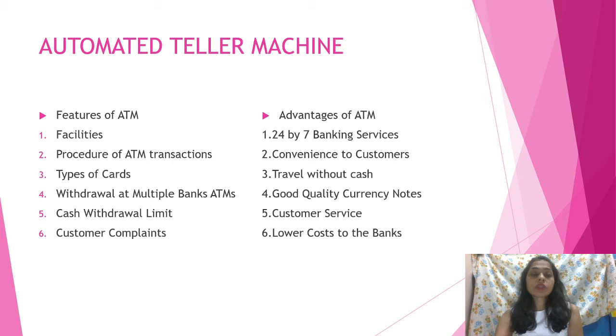So what are the features of an ATM? The first one is facilities: cash withdrawal, account balance information, transfer of funds from one account to another, mini statement of bank transactions. All of that comes under the facilities, which is the first feature of an ATM.